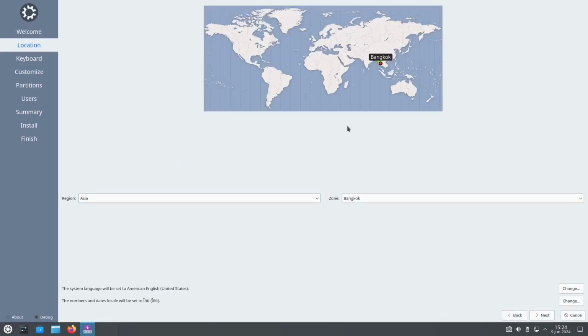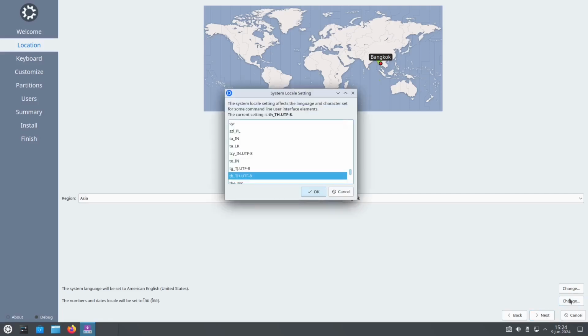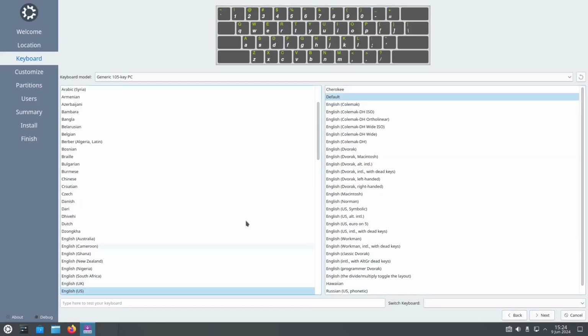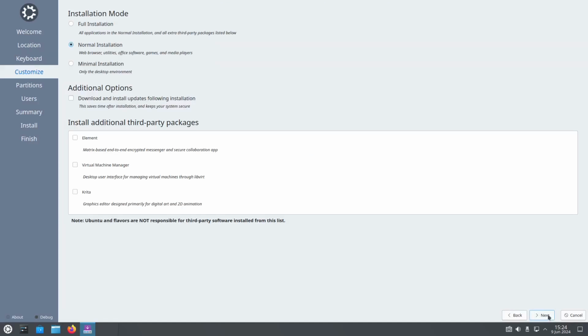In the next, of course, I'm here in Thailand, so my zone is actually in Asia and in Bangkok, Thailand. But my language, I'll be using English, so just look for English. Where is the English? American English, US. Alright, there it is. Of course, verify everything. Next, the keyboards, of course, it's generic. And of course, full or normal or minimal. For me, I'll go for normal.